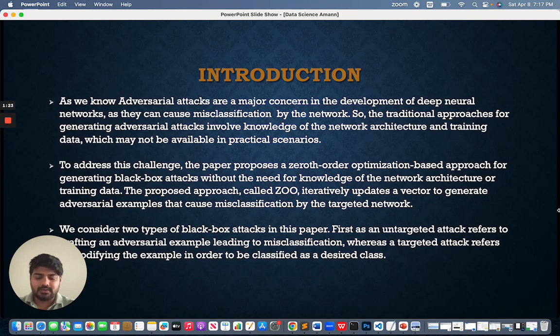The proposed approach, called ZOO, simply zeroth order optimization, iteratively updates a vector to generate adversarial examples that cause misclassification by the targeted network. We consider two types of black box attack in this paper. First is an untargeted attack, and the second one is a targeted attack. An untargeted attack refers to crafting an adversarial example leading to misclassification, whereas a targeted attack refers to modifying the example in order to be classified as a desired class.